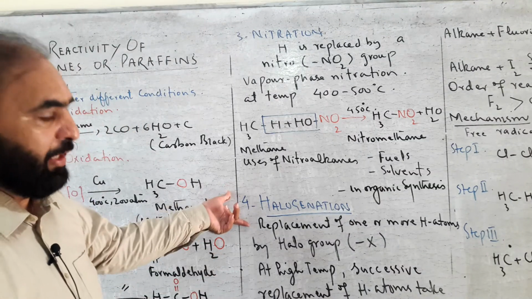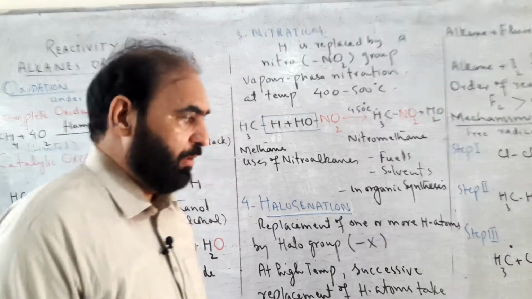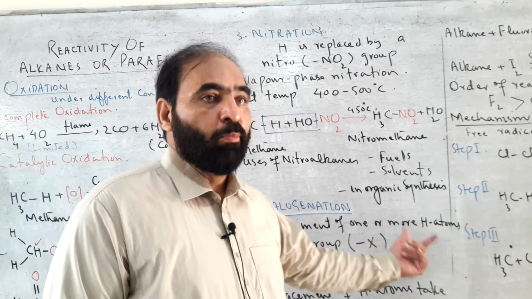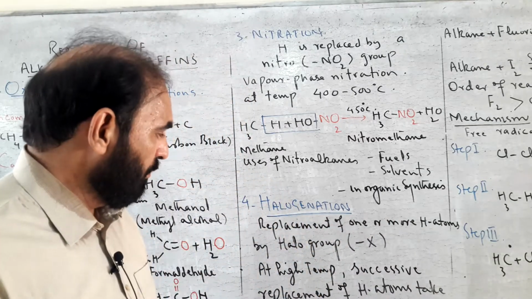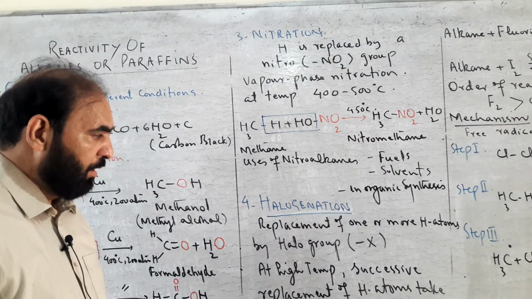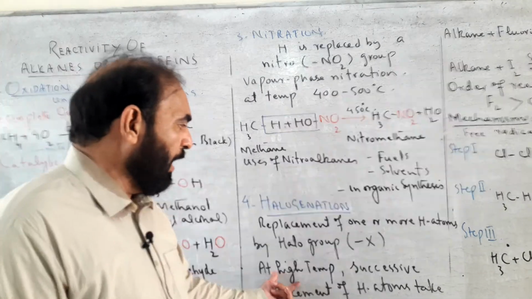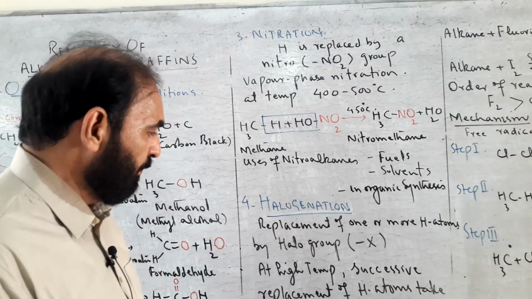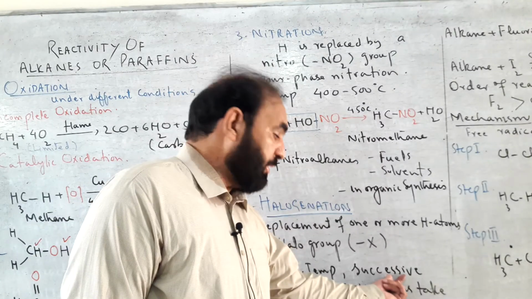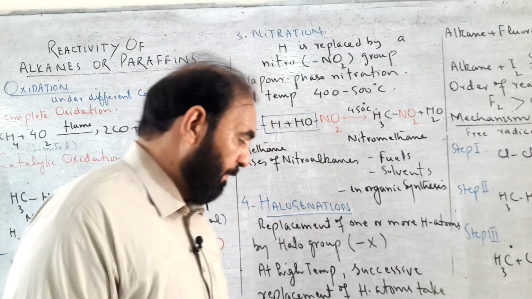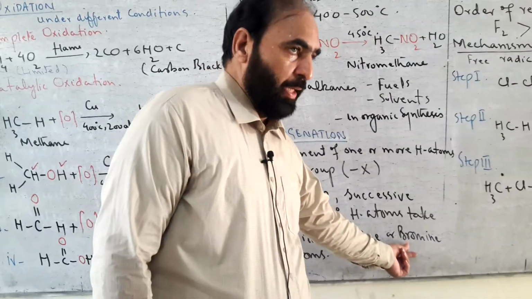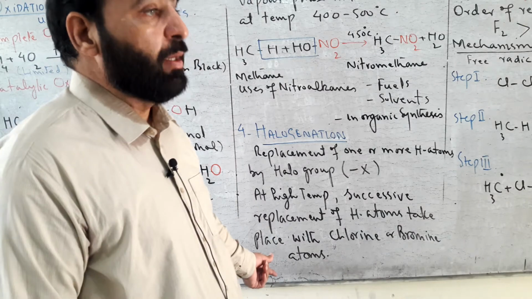Reaction number 4 of alkanes is halogenation, which is a replacement of one or more hydrogen atoms by halo group, X group. High temperature is required to conduct halogenation, in which there occurs successive replacement of hydrogen atoms by chlorine or bromine at normal rate.